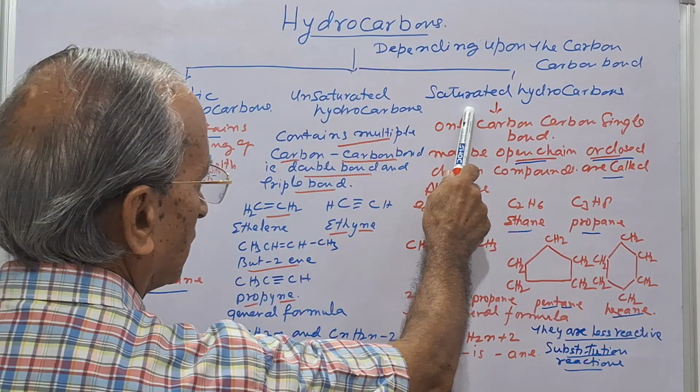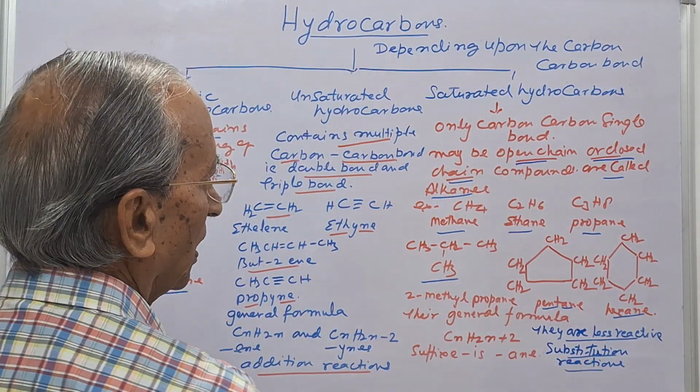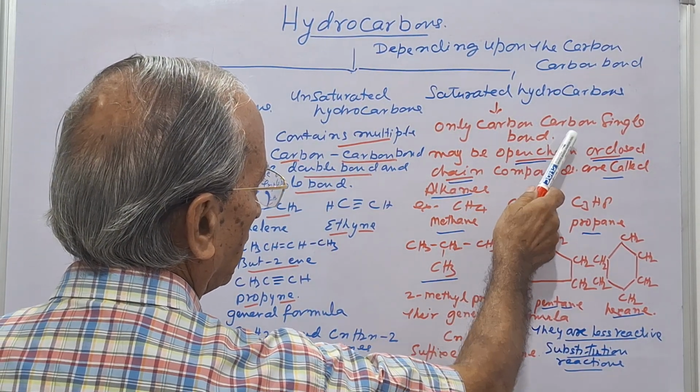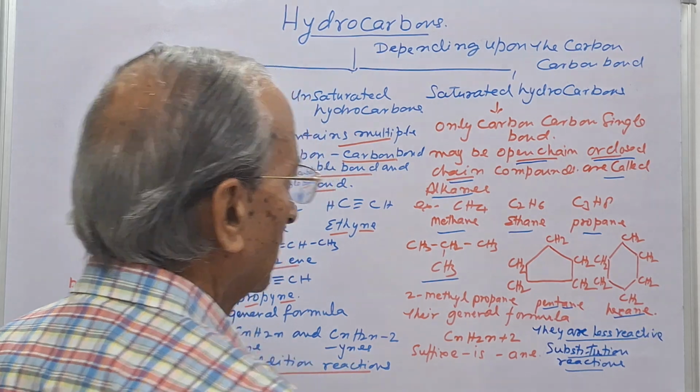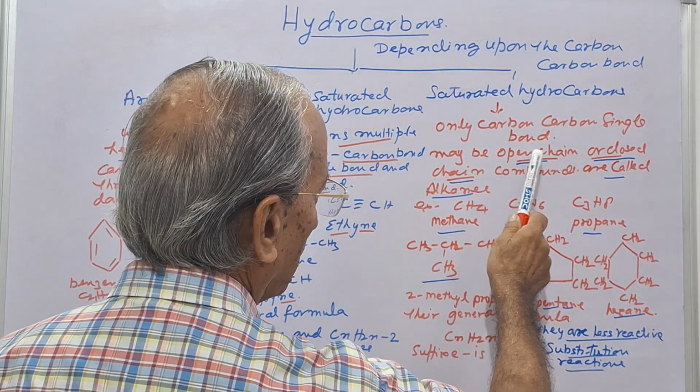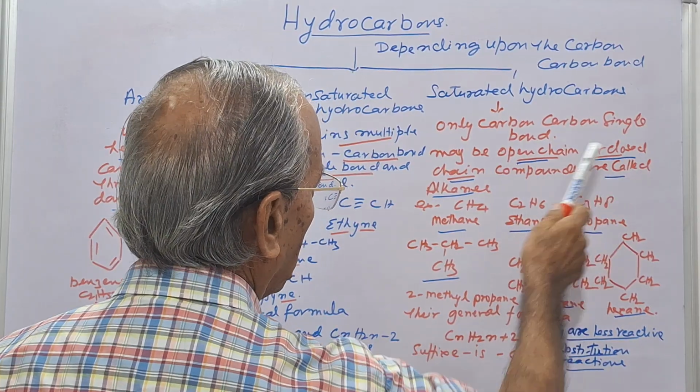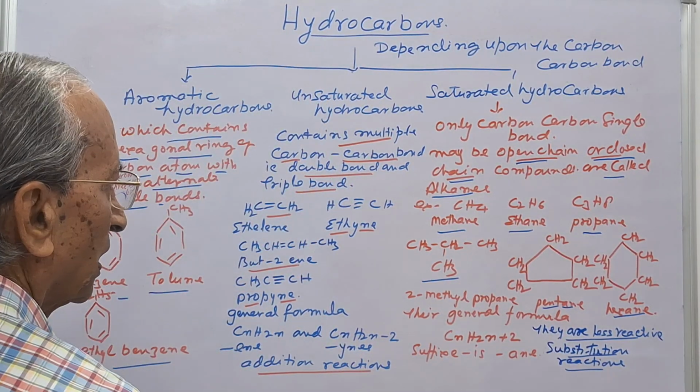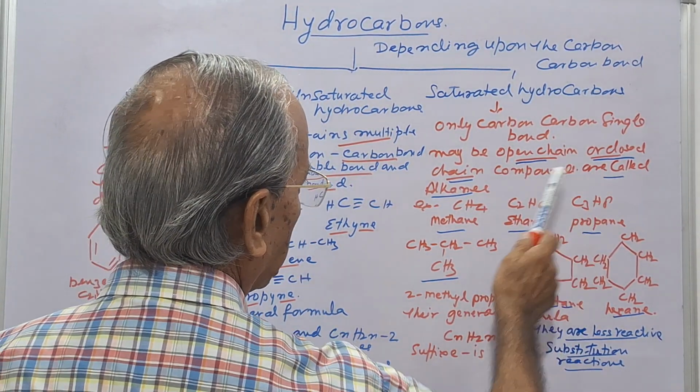In the case of the saturated hydrocarbons, when carbon-carbon join together with a single bond, forming, it may be open chain or closed chain, these are called as the alkanes.